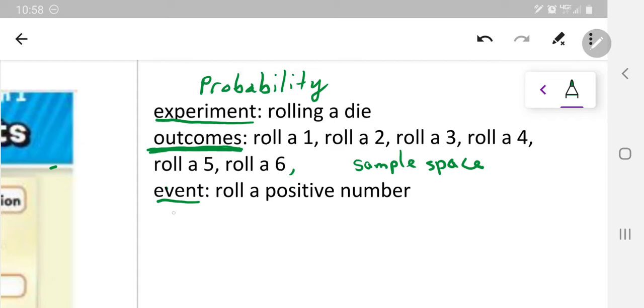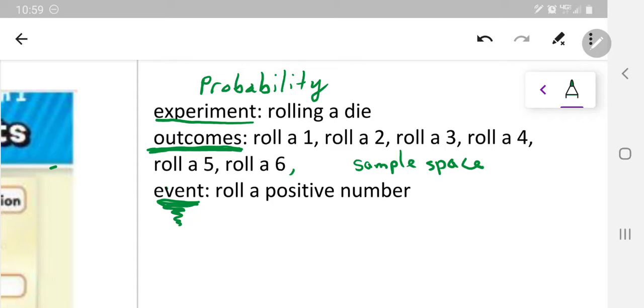Now, I've gotten confused in the past because I've never really researched it. It always tripped me up when I talked about it with students because I used words as synonyms, interchangeably, and I think it confused students, and sometimes me. So I want to make this distinction. An event, this next word, I would say like, oh, the event is rolling a die. No, the event is a certain number of the outcomes that you're looking to achieve in the experiment. And you can find a probability for an event.